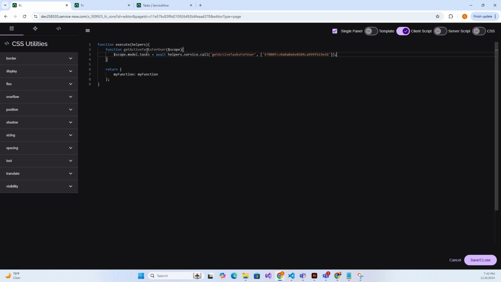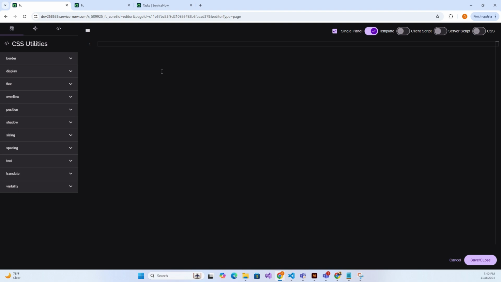All right, that's it. Actually, we have to return this method to the template as well. So it's basically following the same pattern as the server script. All right, now that is good for the client script. Let's move on to the HTML template.